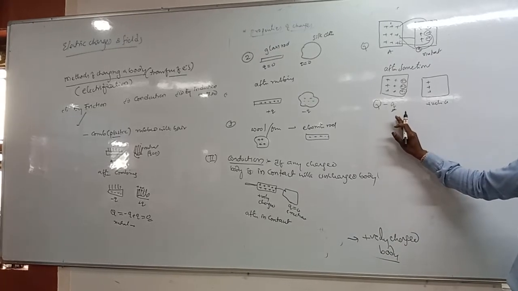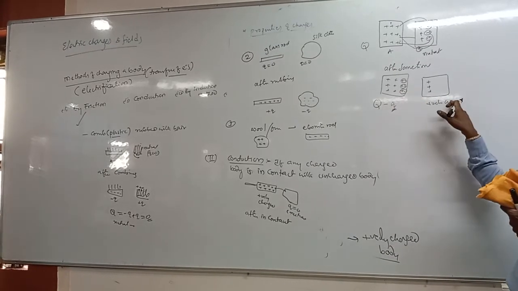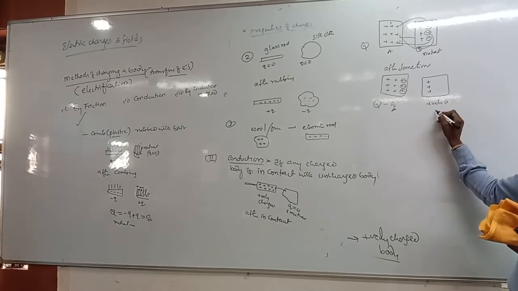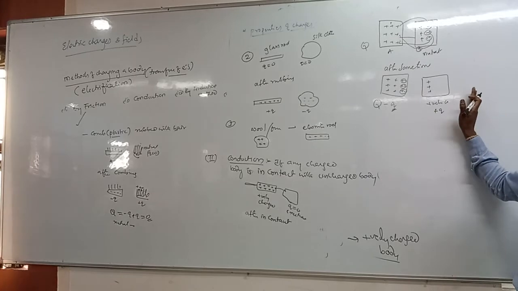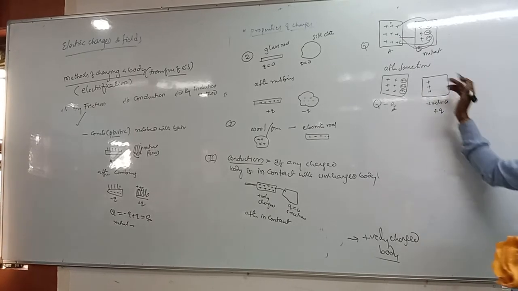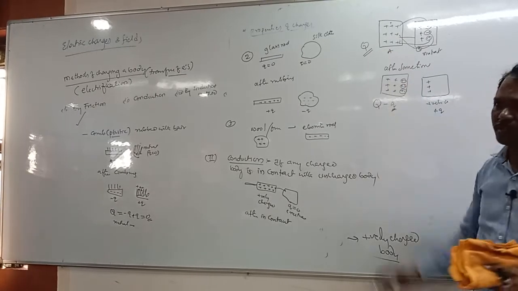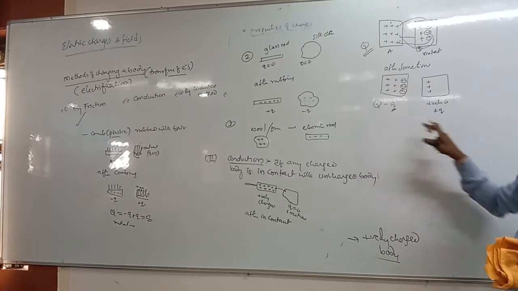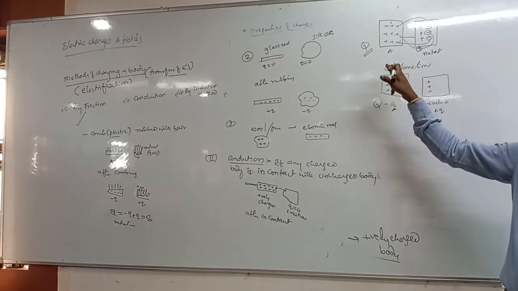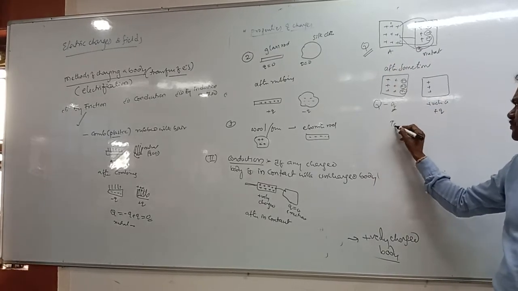Some charge is decreased. Where does it go? It goes into the neutral body. The same amount of positive charge is gained there. Initially what amount of charge was there? Plus Q. So if you take the system of these two bodies, what is the total charge?